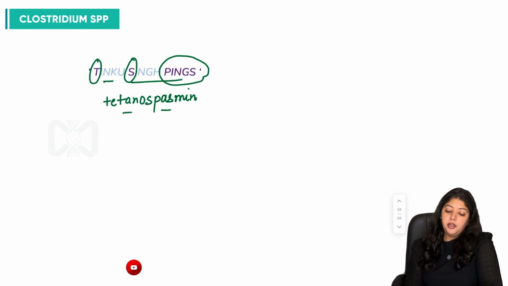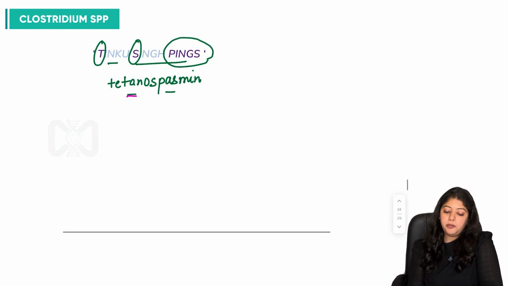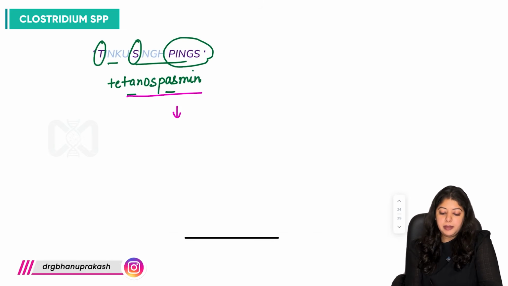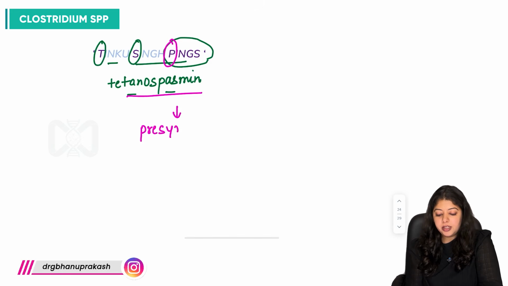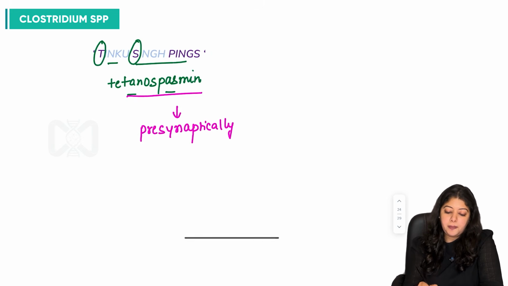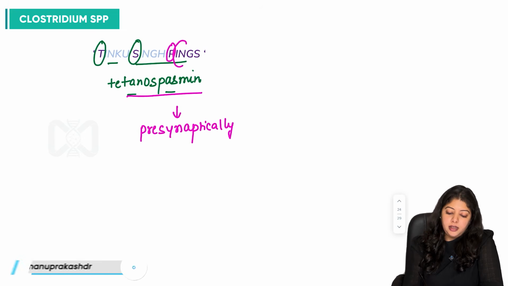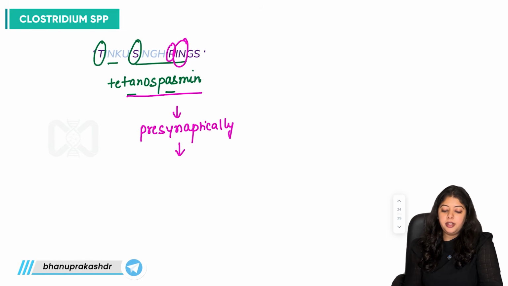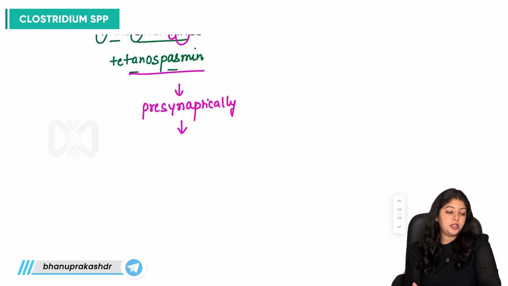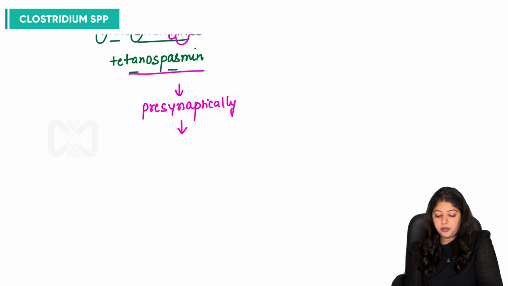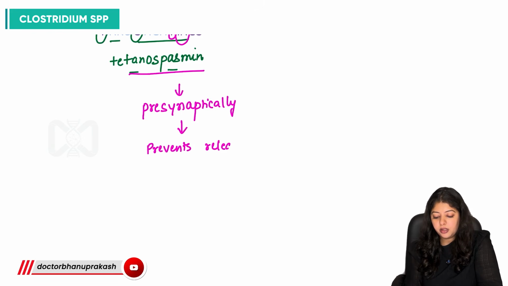This toxin, this tetanospasmin, is acting with P, presynaptically, one thing. And it is acting on inhibitory neurotransmitters. It prevents release of inhibitory neurotransmitters.